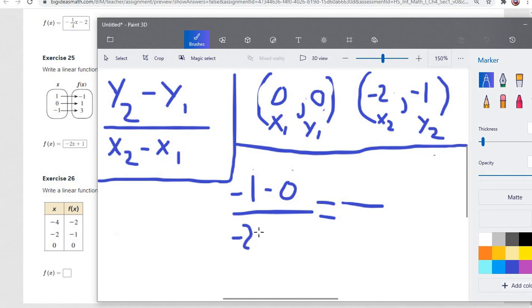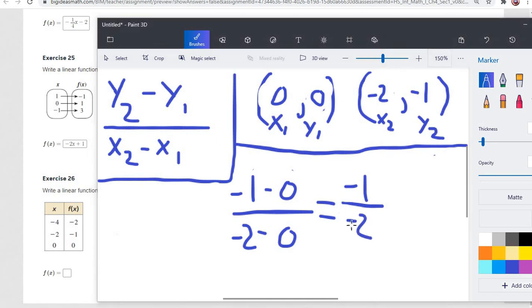and then -2 minus 0. So that's going to come out to -1 over -2. Now anytime your top and your bottom number are both negatives, it's going to end up being positive. Because again, if you put -1 divided by -2 in your calculator, it'll come out as positive 1/2. So anytime negative divided by negative will be a positive. So this actually ends up being positive 1/2 for the slope, and 0 is going to be our y-intercept. So our equation here is simply going to be 1/2 x.